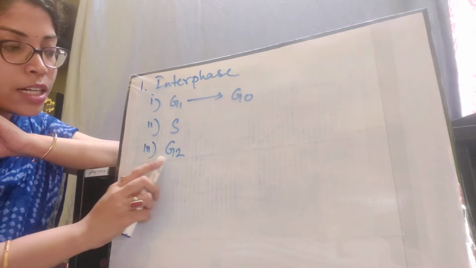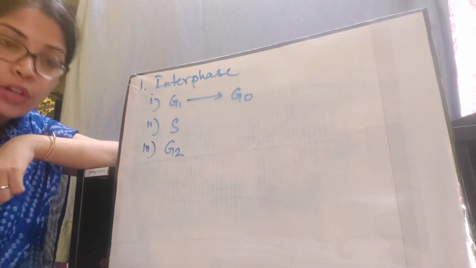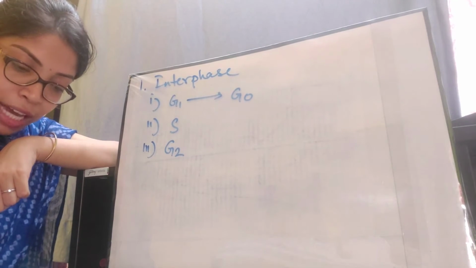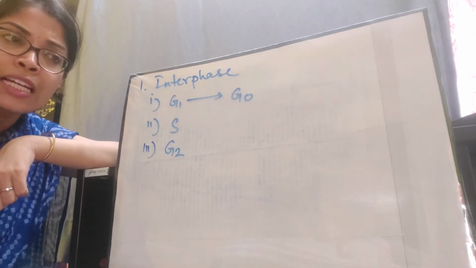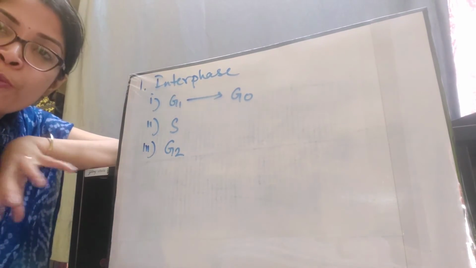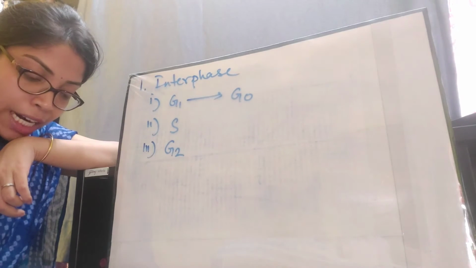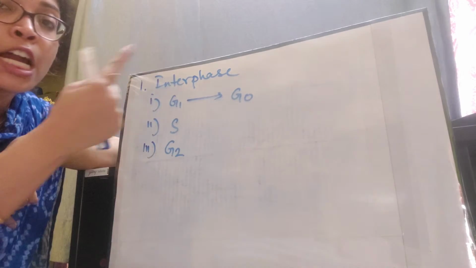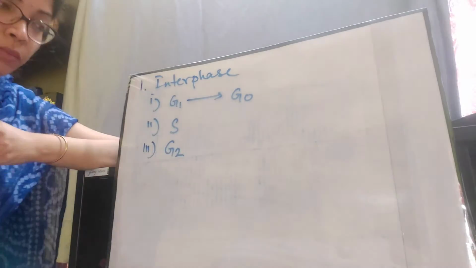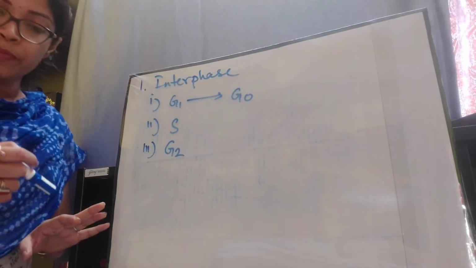Next, lastly, the third stage is the G2 or the gap 2 phase. In this stage, metabolic activities of the cell are increased. The cell increases its metabolic activity so as to become more and more prepared for the mitotic phase. RNA and protein synthesis takes place in this stage, and the cell is prepared to proceed into the divisional phase. Okay, so this is all about the interphase.